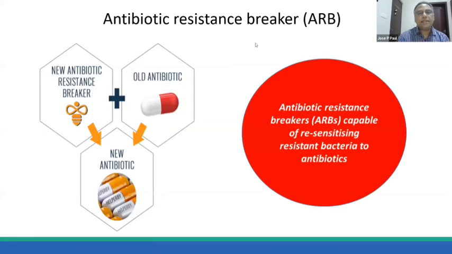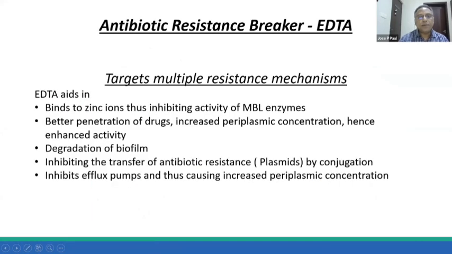Now, what is an antibiotic resistance breaker? An antibiotic resistance breaker is a drug which, when combined with an old antibiotic, renders this old antibiotic quite effective and breaks the inherent resistance to this antibiotic. These antibiotic resistance breakers are capable of resensitizing the resistant bacteria to antibiotics. So this is the definition of an antibiotic resistance breaker. And how do they achieve it?